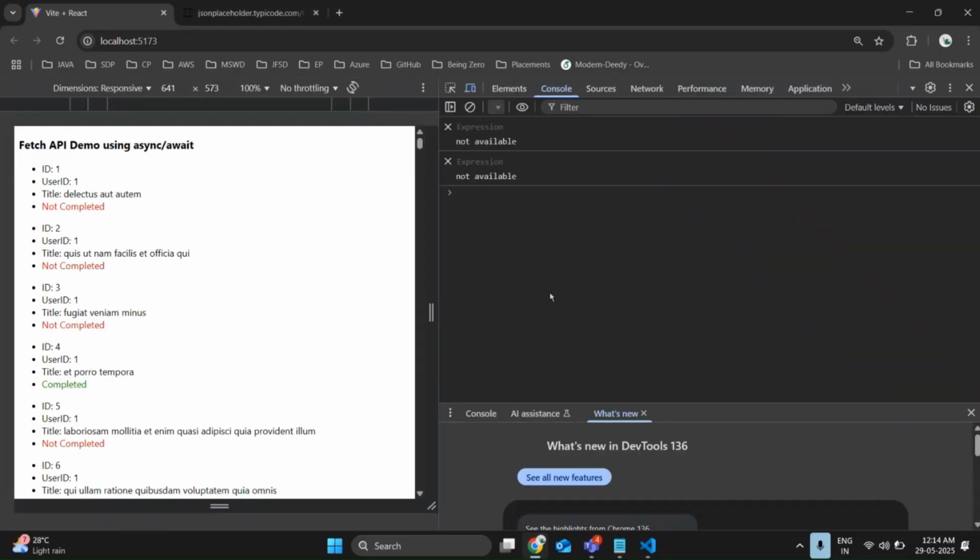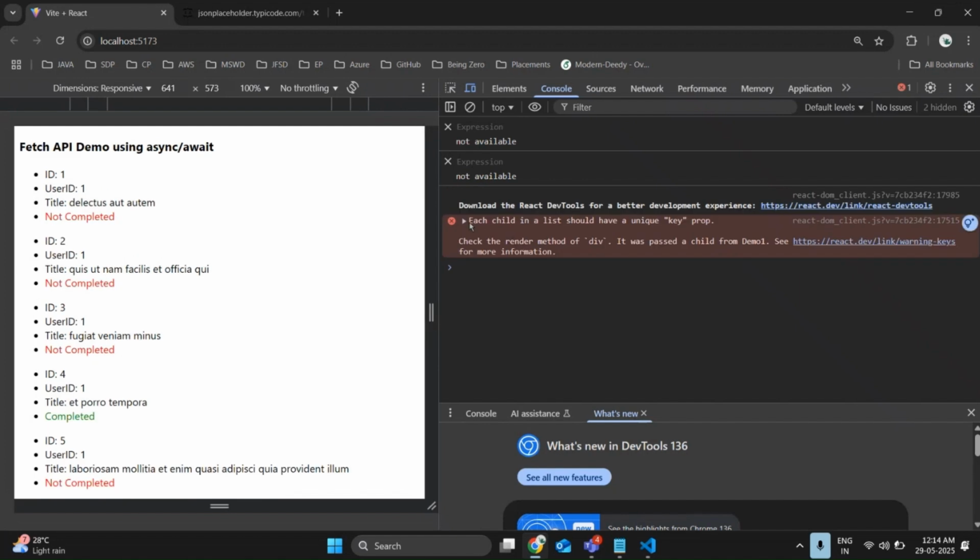Open your console. What it is saying is, each child in a list should have a unique key property. In an array, we are going to have some index values. It is giving 0 for every index value. To avoid this, we need to give 0 for the first item, and for the next items, index values 1, 2, 3. If you don't give an index value, it is going to take 0 for every value.